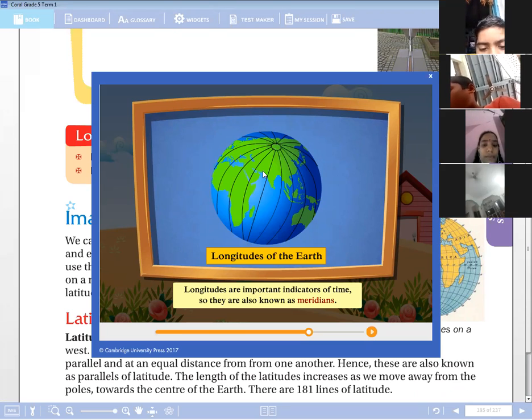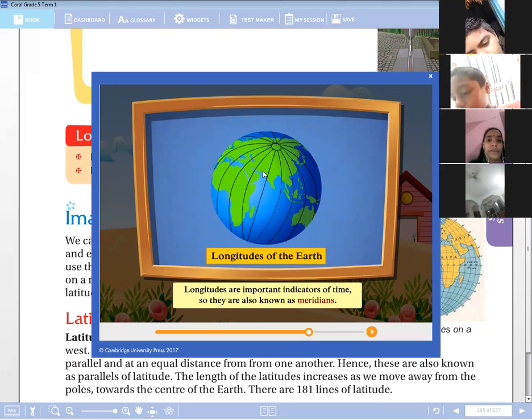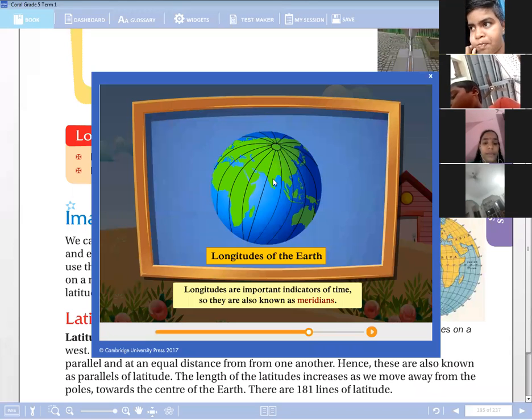These are not parallel. So these are not parallel lines, children. If you observe here, the distance between these two lines is approximately 1 centimeter, we think. But moving on, the distance will increase up to 3 centimeters.